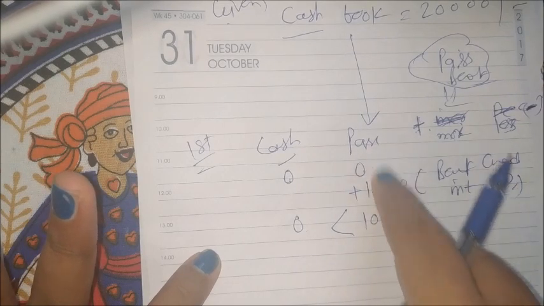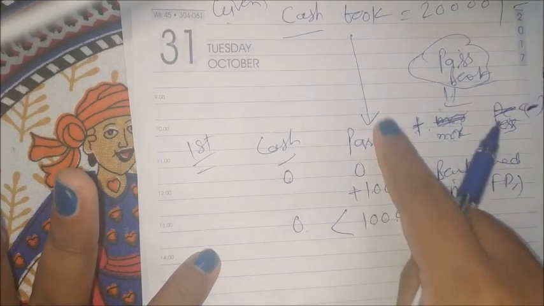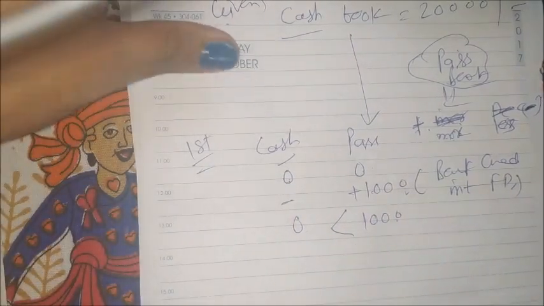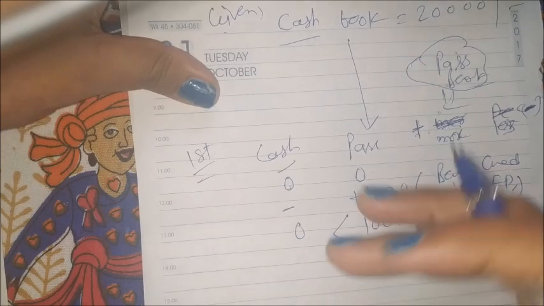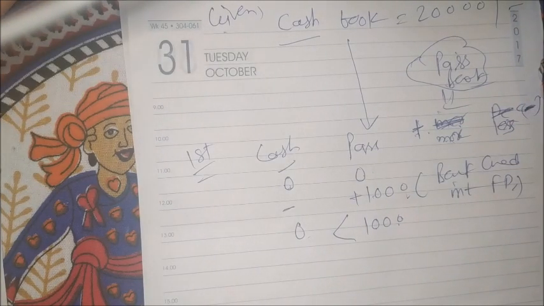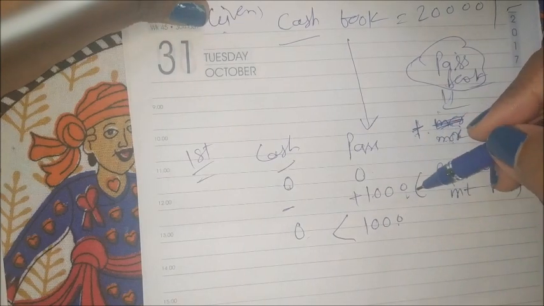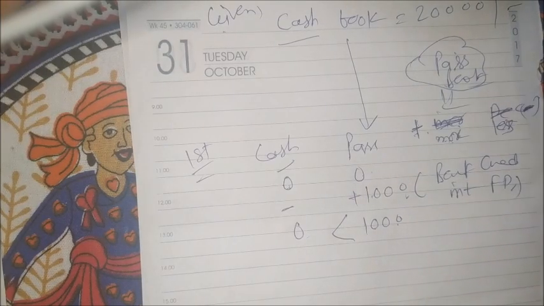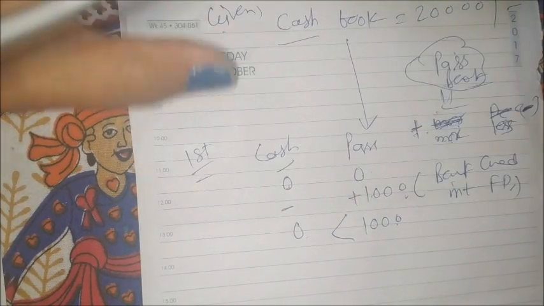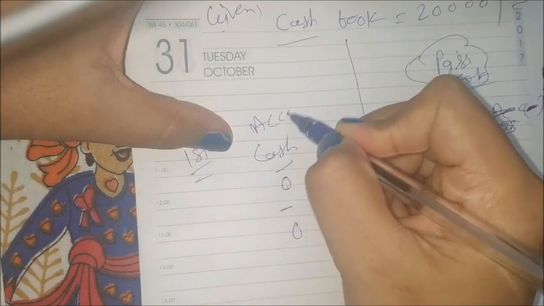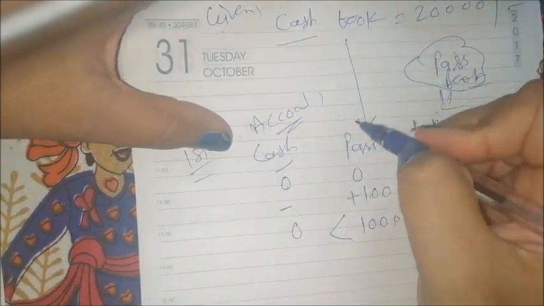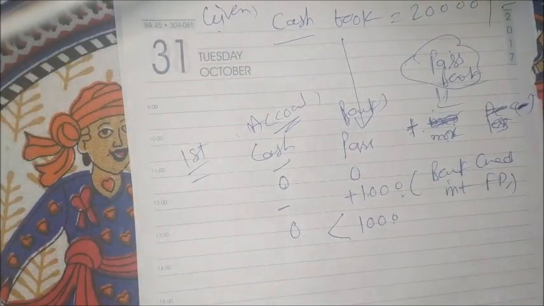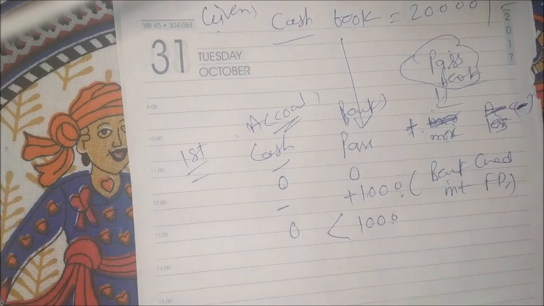So here 1000, because the bank has credited and the bank is maintaining the passbook. So in the passbook a 1000 credit entry will be there, and in the cash book no entry, because the accountant has no information about this credit. Later he will go to the bank, print the passbook, and see that this 1000 came as credit of interest. Only then will he get this information. But the passbook is maintained by the bank, and the bank is charging the interest, so the bank knows and has credited 1000 in his account. The first transaction is done.